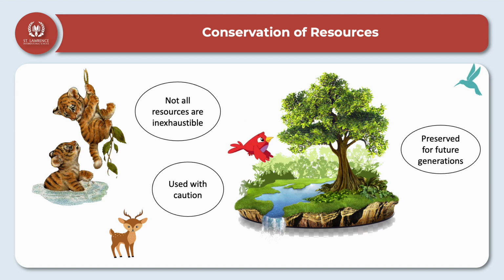Judicious usage is very important. Why is it so? Because the future of the earth depends on a judicious use of resources. It is not only for us, it has to be used for the future generations as well. Don't you think, children? Yes. So careful, judicious usage of resources is very important for the future generations, right?